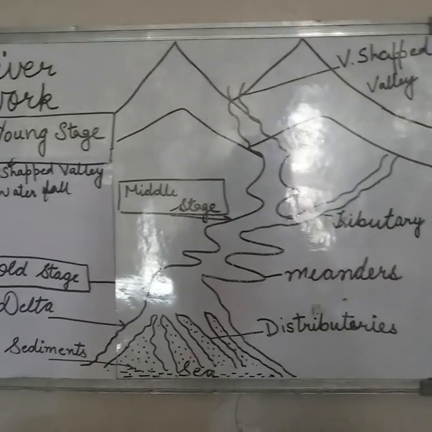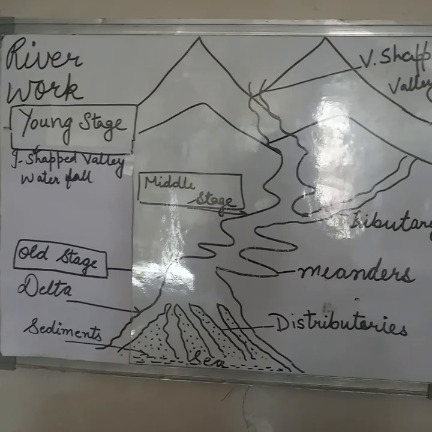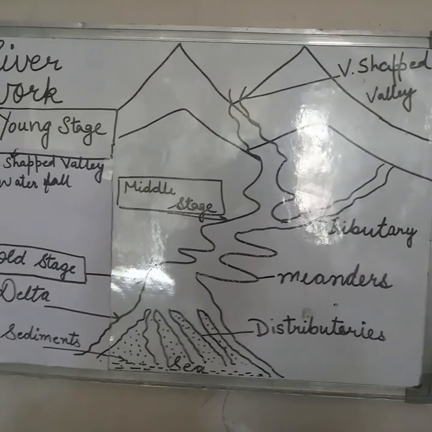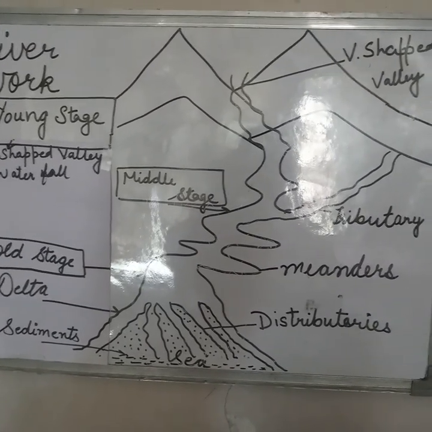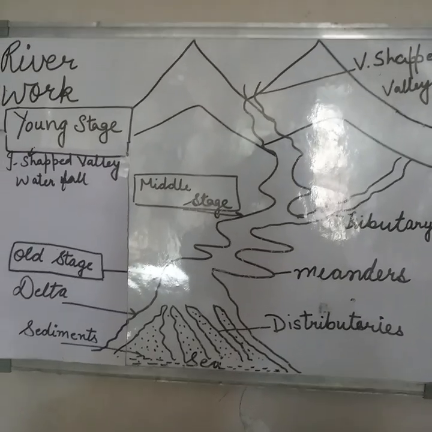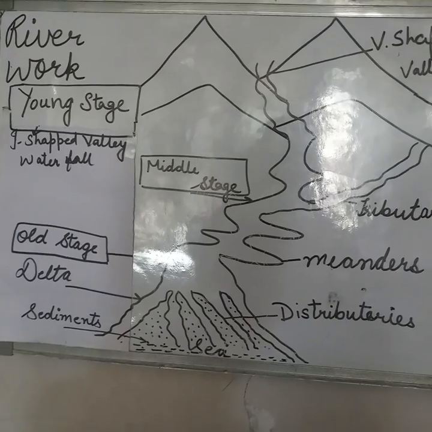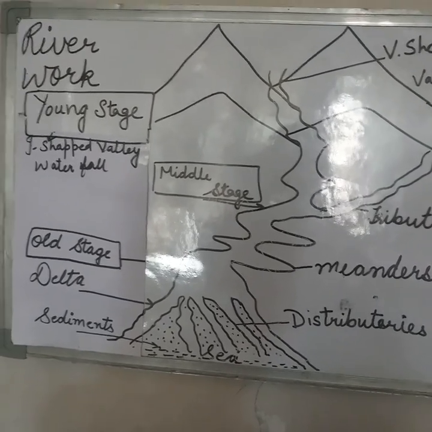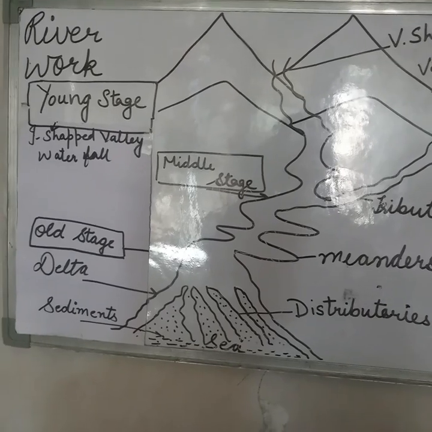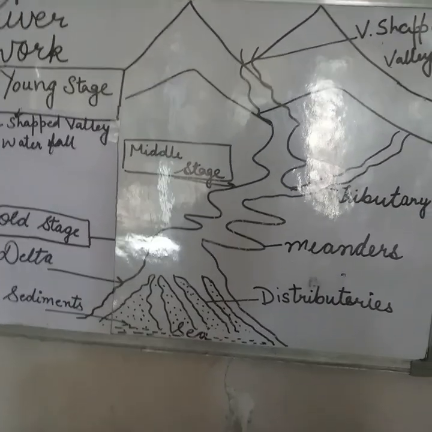Good morning students. In the last video I discussed gradation. There are four agents of gradation: running water, sea waves, glacier and wind. Today in this topic I am going to discuss running water, an agent of gradation. So, running water, I am going to discuss the river work.